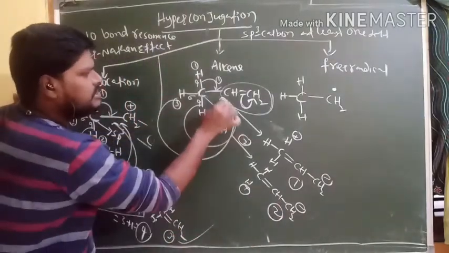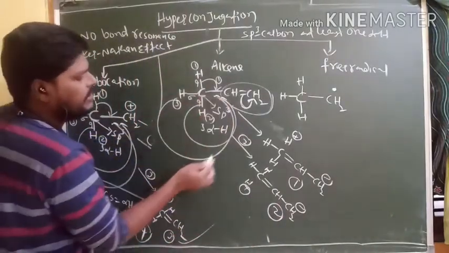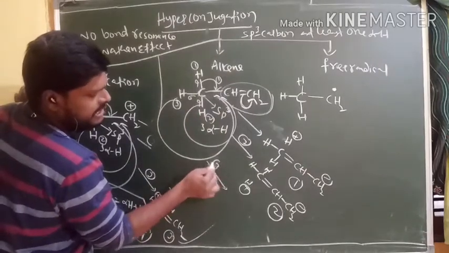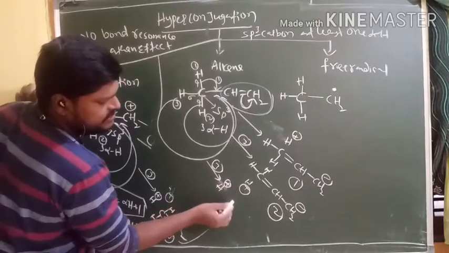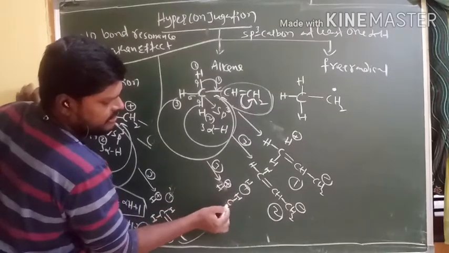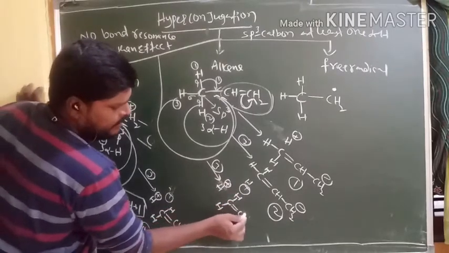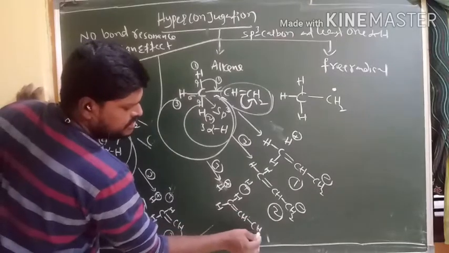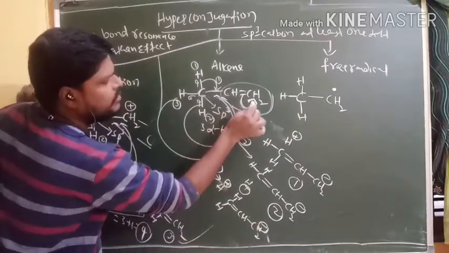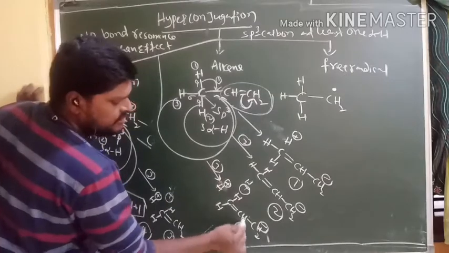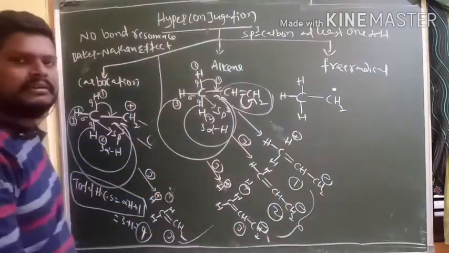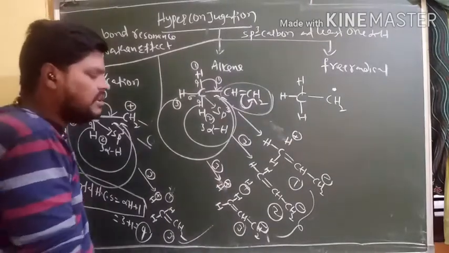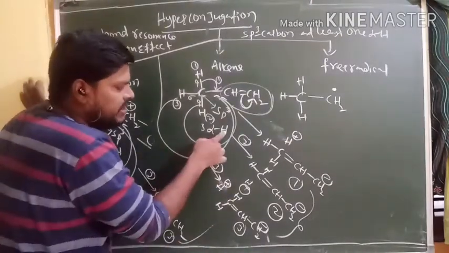And the third structure rotates between these 2 carbons, third hydrogen, and this is the third one. This hydrogen gets a positive charge because here no bond is there. Double bond CH2 minus, because this bond rotates toward this carbon, and this is the third one. So 1, 2, 3. These 3 are called hyperconjugative structures due to 3 alpha hydrogens.